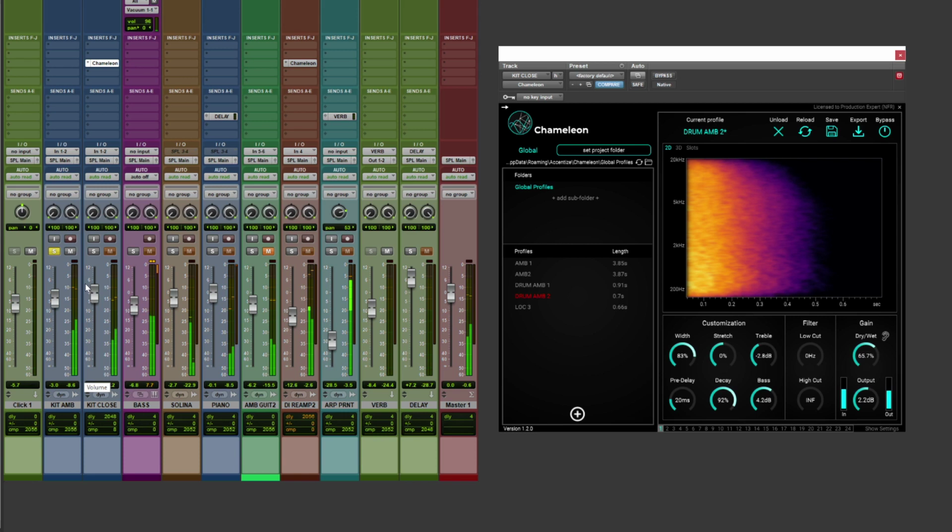So that is the ambient recording, just done with mics. And this is the close mic recording with Chameleon across it. So that is using Chameleon from Accentize to replicate and control existing drum ambience.